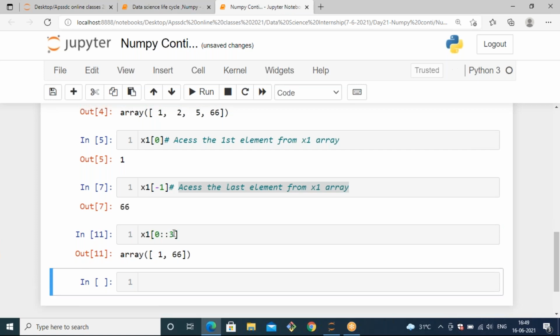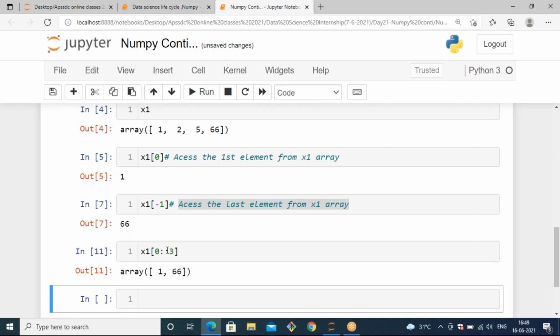In that case, you need to pass the step value, right? So the step value is 3. When you pass the step value as 3, then you will get the first element as well as the last element. So here we are passing the step value as 3. By default, the step value is 1.